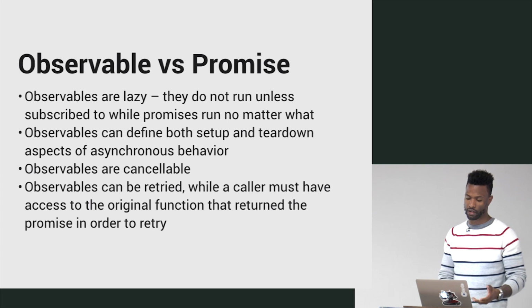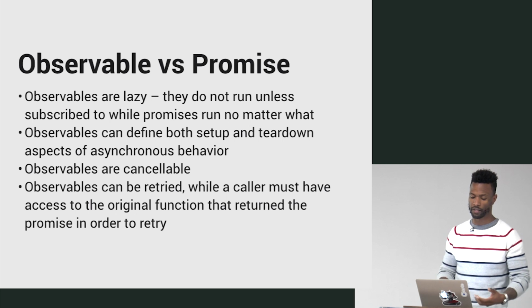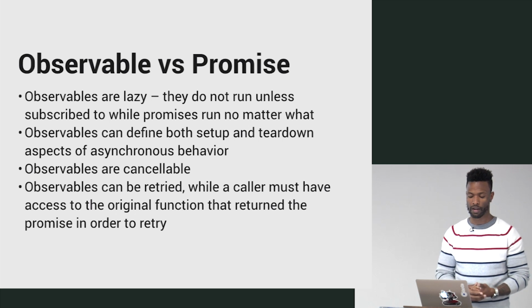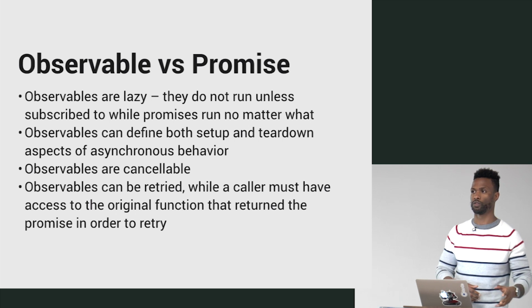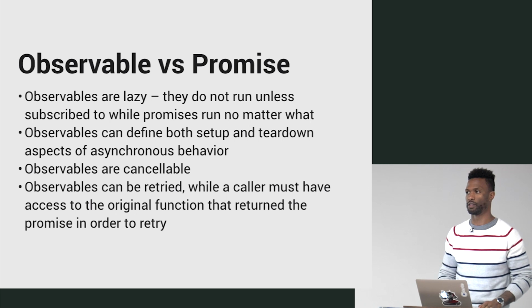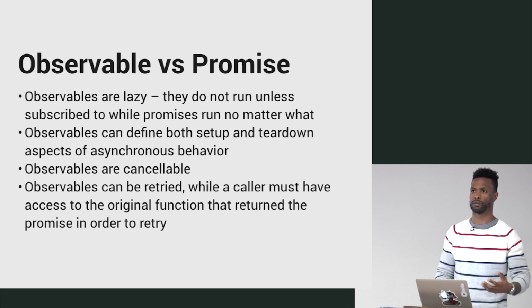Observables can be retried, while a caller must have access to the original function that returned the promise in order to retry. So we'll see what that means too. So we don't need a reference to the observable to try it again, whereas in a promise we do. We need to save that reference. Whereas in an observable, the reference is actually the method that unsubscribes from itself.